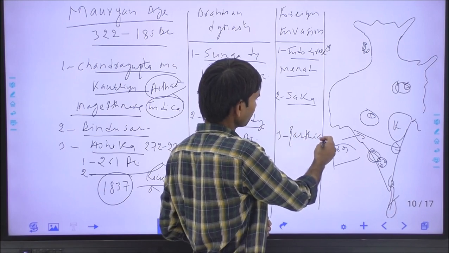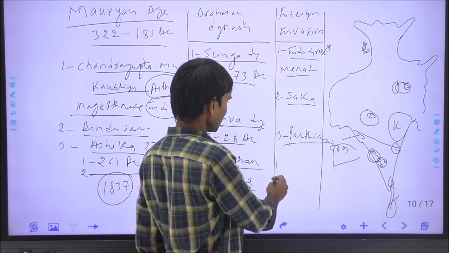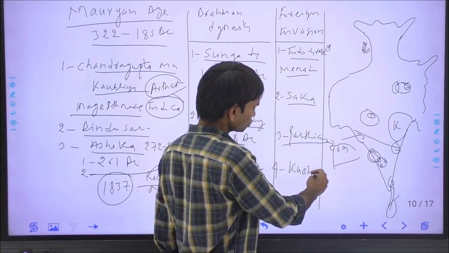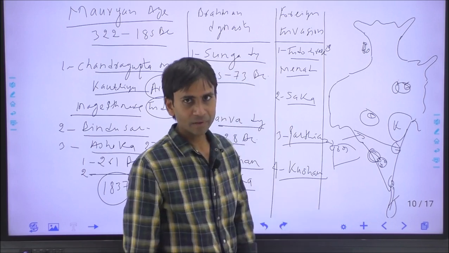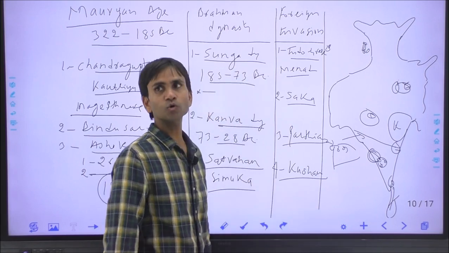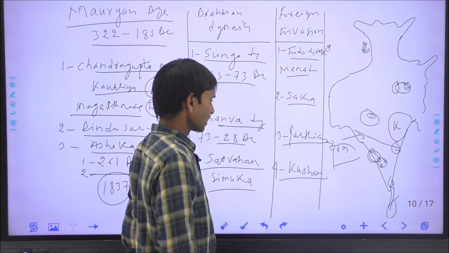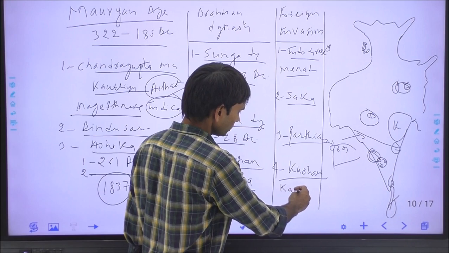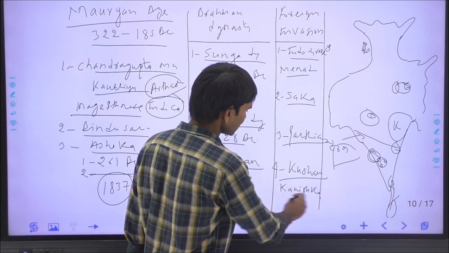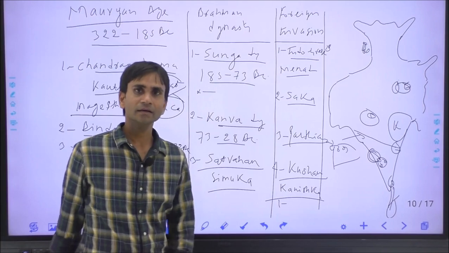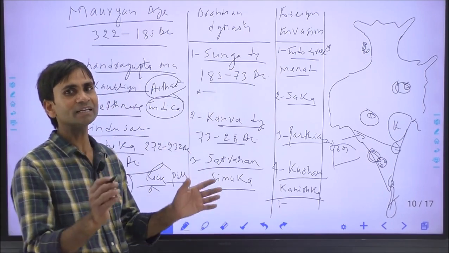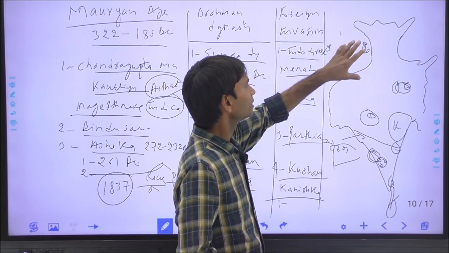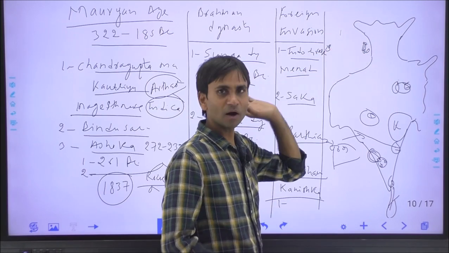The Parthians again arrived from Iran, Persia, and the last foreign invasion was from the Kushans. The Kushans were a branch of the Yuezhi tribes from China, and the Kushan dynasty was founded by Kujula Kadphises. Kujula was the founder, and later on came Vima Kadphises. Kanishka was the important ruler of the Kushan dynasty. Kanishka launched the Shaka era in 78 AD. Kanishka flourished the Gandhara art in the northwest boundary.